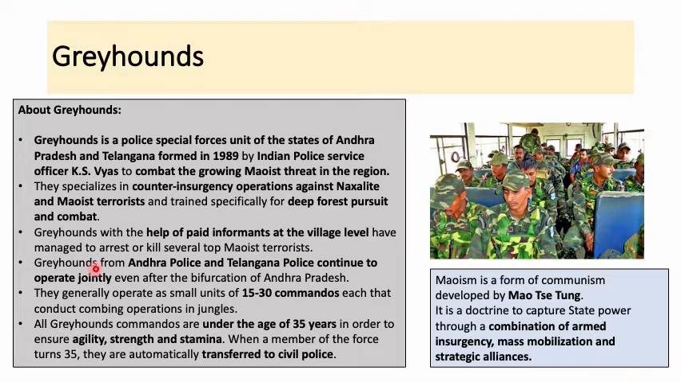that is, the civilians whom they pay for information, have managed to arrest and kill several top Maoist terrorists. So Greyhound from the Andhra Police and Telangana Police continue to operate jointly even after the bifurcation of Andhra Pradesh in the year 2014. Okay, so they generally operate as small units of 15 to 30 commandos each that conduct combing operations in jungles. All the Greyhounds commandos are under the age of 35 in order to ensure agility, strength and stamina. So when a member of the force turns 35, they are automatically transferred to the civil police.